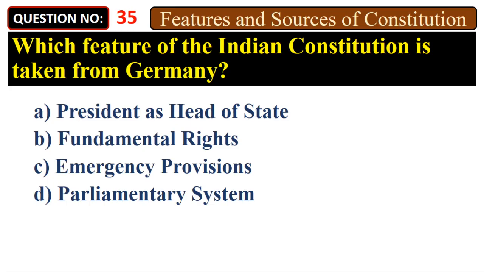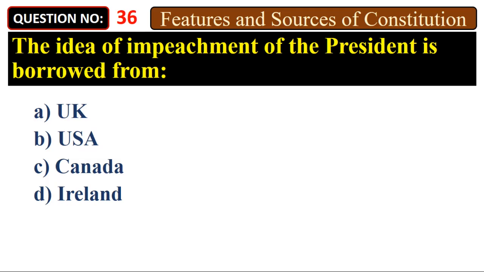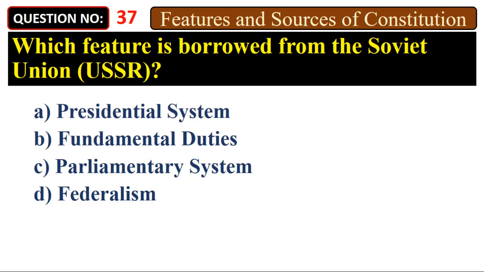Which feature of the Indian Constitution is taken from Germany? A. President as head of state, B. Fundamental rights, C. Emergency provisions, D. Parliamentary system. Answer: C. Emergency provisions. The idea of impeachment of the president is borrowed from A. UK, B. USA, C. Canada, D. Ireland. Answer: B. USA.